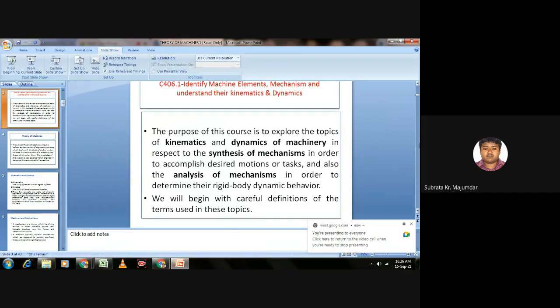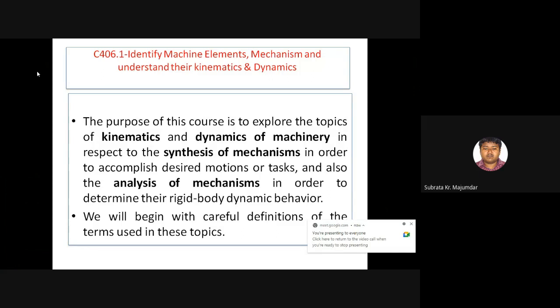So the purpose of the course is to explore the topics of kinetics and dynamics of machinery with respect to the synthesis of the mechanism in order to accomplish desired motion or tasks, and also the analysis of mechanisms in order to determine their rigid body dynamic behavior.